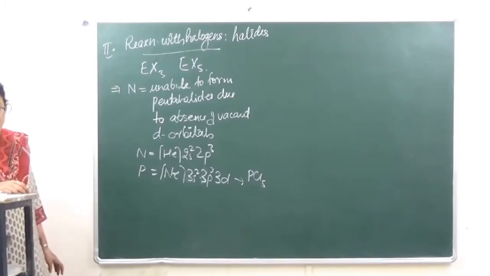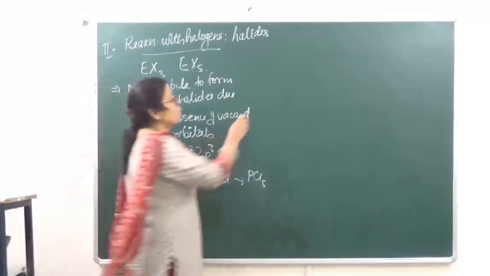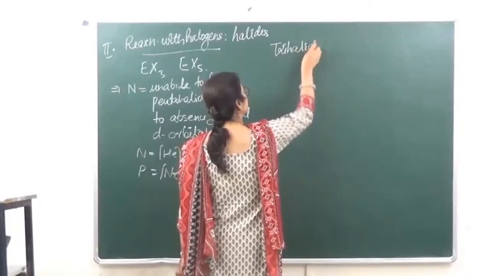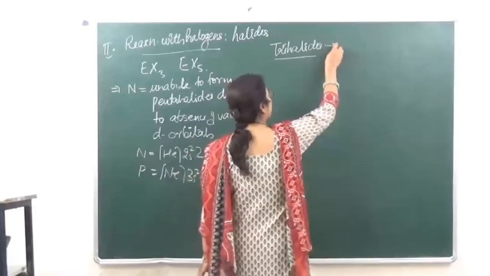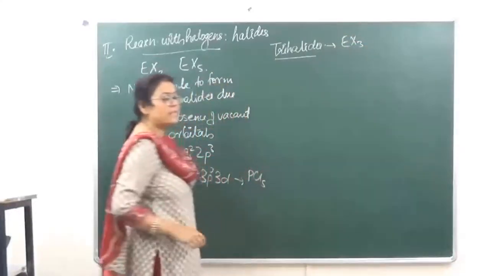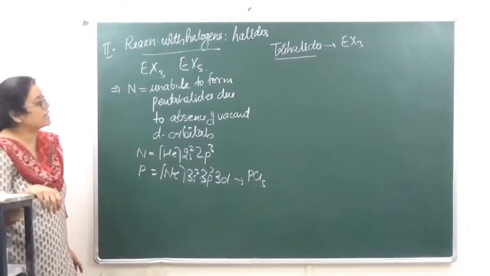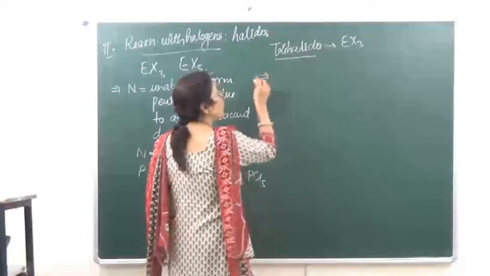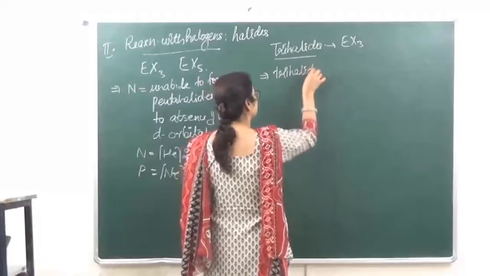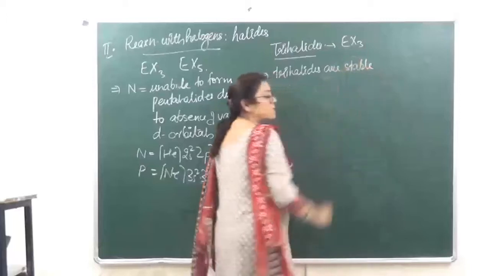Nitrogen forms only trihalides. Now when we are talking of trihalides and pentahalides, let's discuss them one by one. We are going to discuss trihalides first. Trihalides which are formed by this group, they are of the type EX3. Now all trihalides, they are going to be stable. ठीक है?